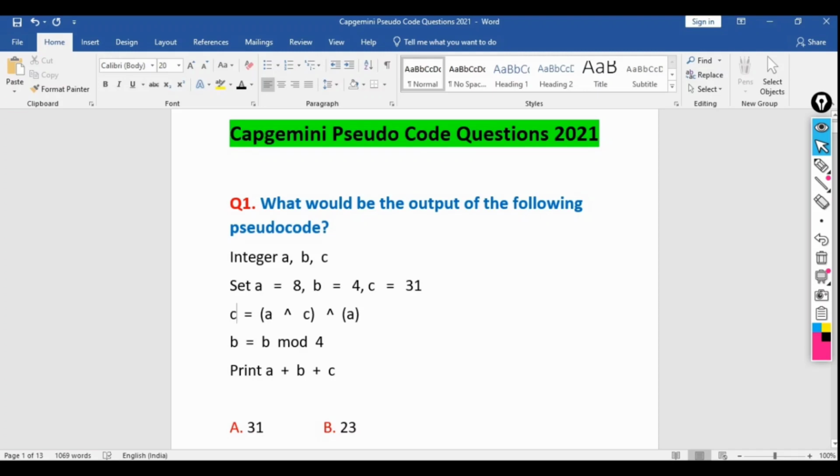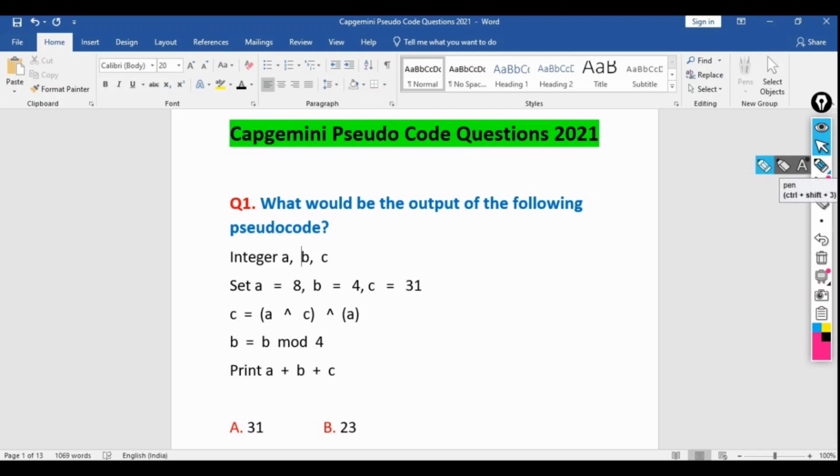Now let's understand the solution. If you want to solve this question by yourself, you can pause this video and try to solve it. After that, watch our explanation, and you'll know whether your solution is correct or not. Sometimes we are simple human beings, and due to some mistakes the answer may be different from the actual one, so please try to rectify that.